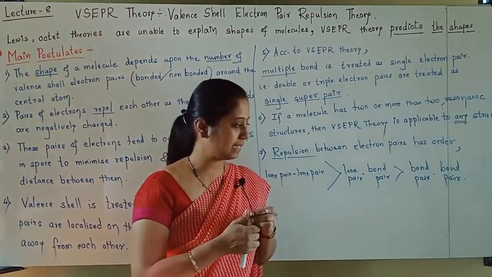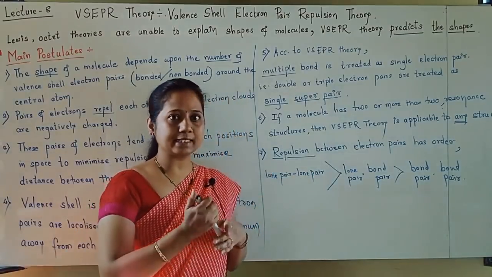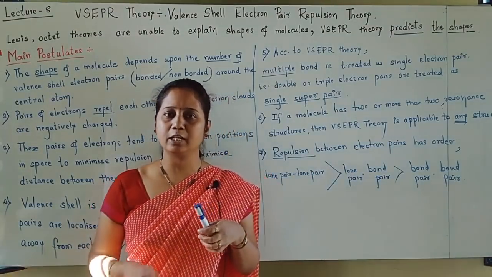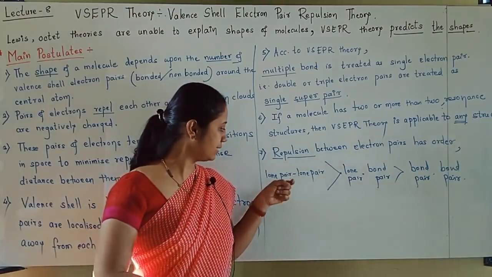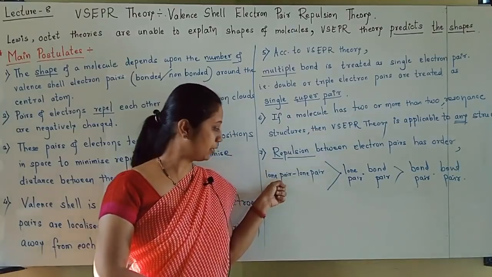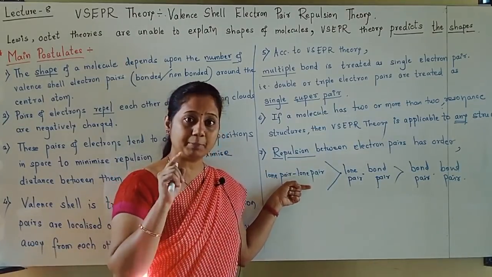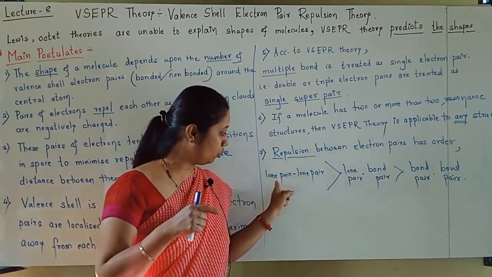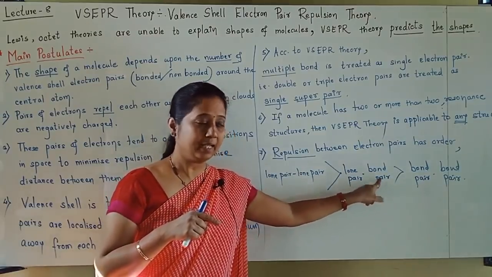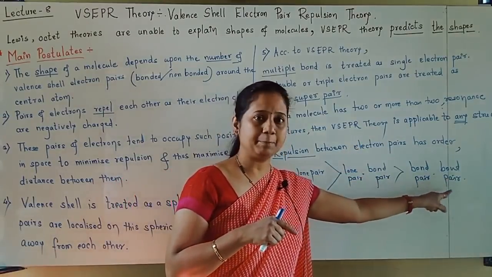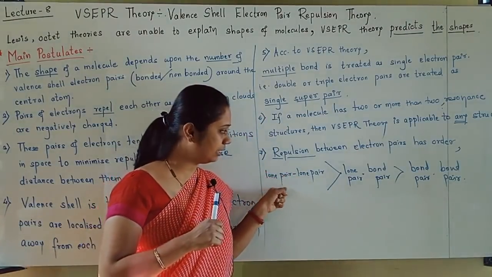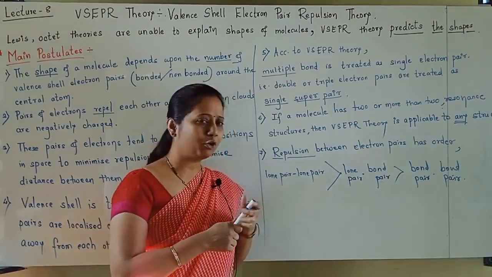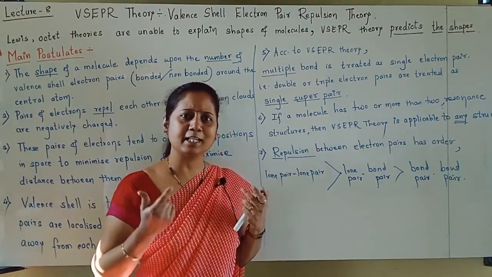What did you understand, students? Repulsion exists between electron pairs, all valence electron pairs repelling each other. But between them, which order is there? Always remember, students, the repulsion between lone pair and lone pair will be highest as compared to lone pair and bond pair. Students generally make the mistake of writing only this last line: lone pair is greater than lone pair is greater than bond pair.